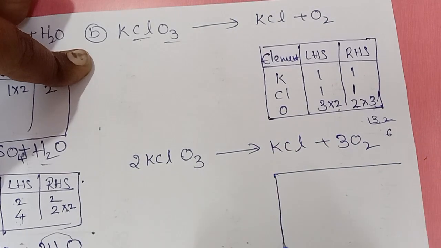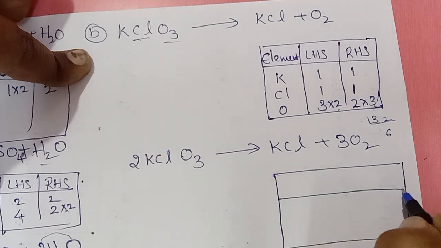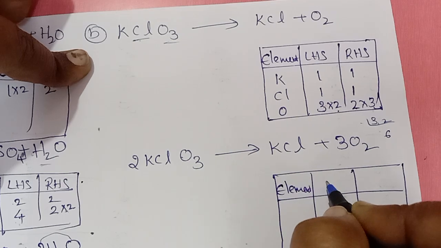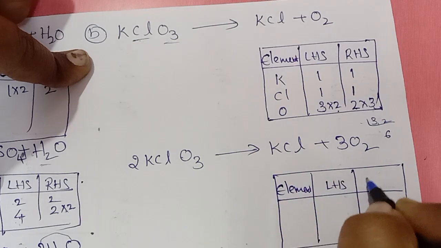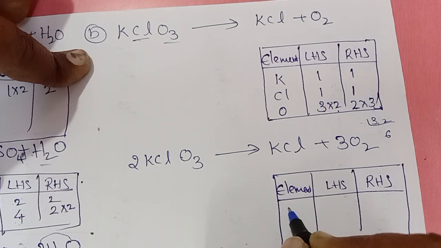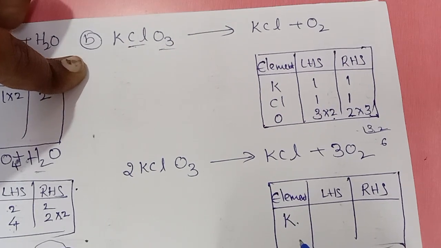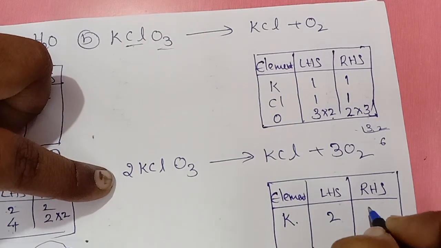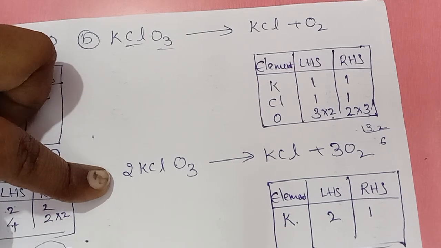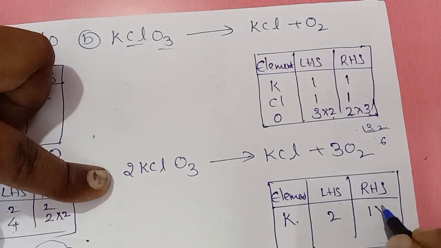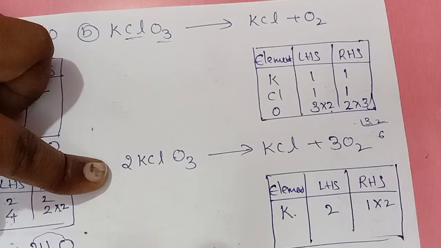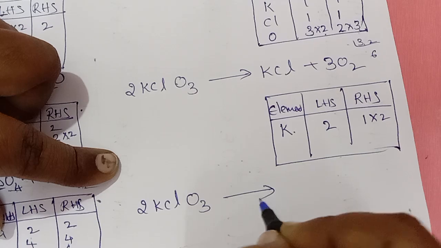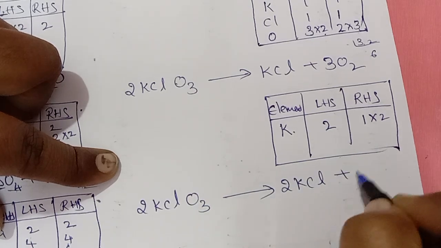Check elements again. LHS, RHS. First you have to check K. Every time you check all the elements. Left side how many are there? 2. Right side 1. So what we have to do, multiply it with 2. So check again. 2 KClO3 gives out 2 KCl plus 3O2.